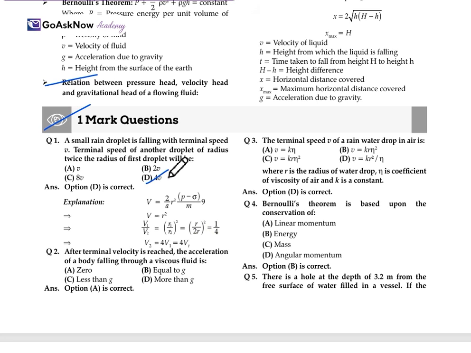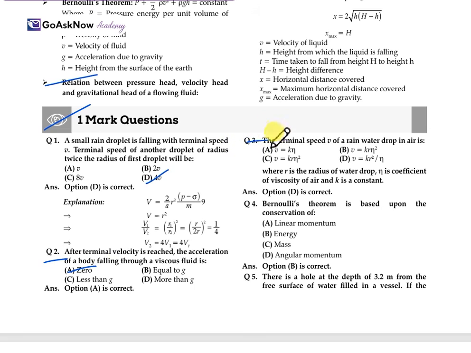Now, after terminal velocity is reached, what is the acceleration of the body falling through the viscous fluid? At the point when terminal velocity is reached, the acceleration of the body falling through the viscous fluid will be 0. As the velocity becomes constant, the acceleration will also be 0.